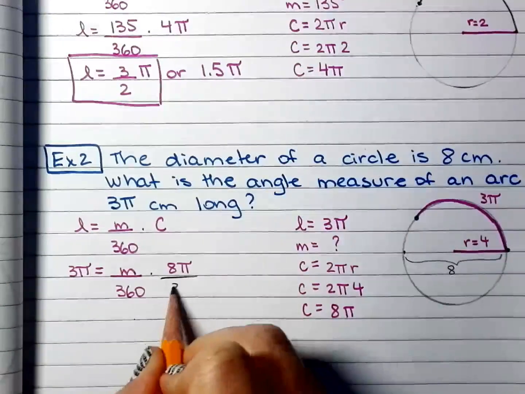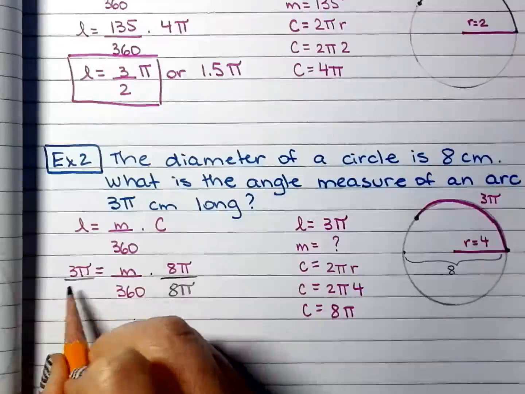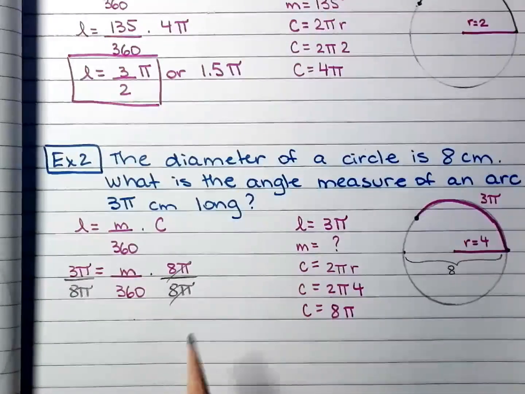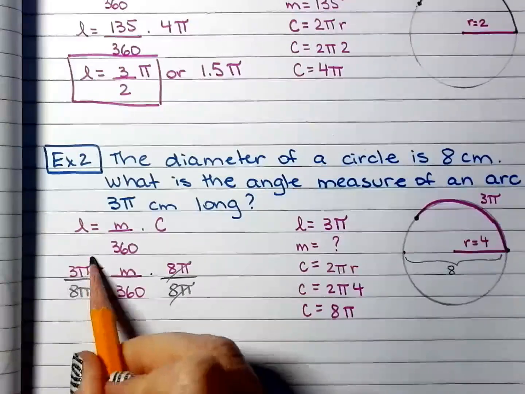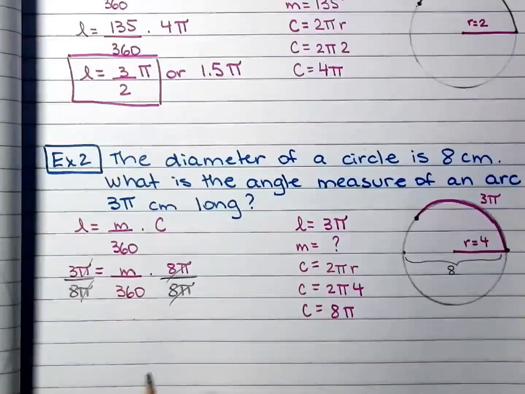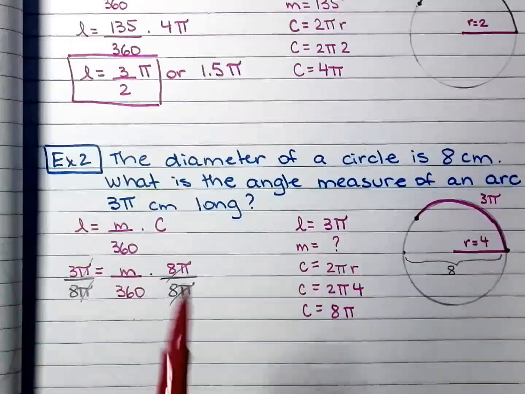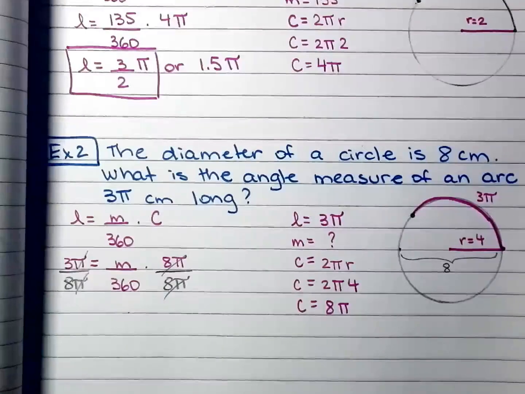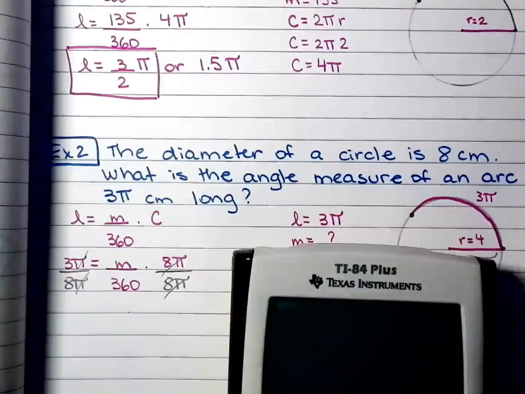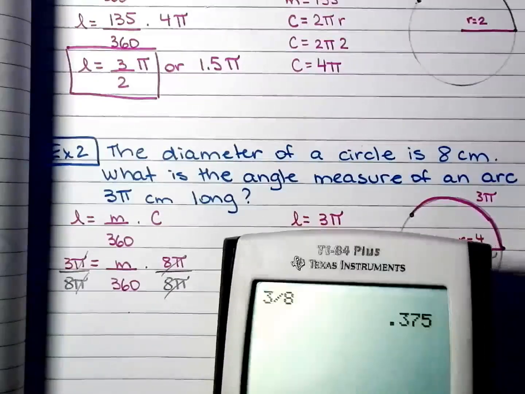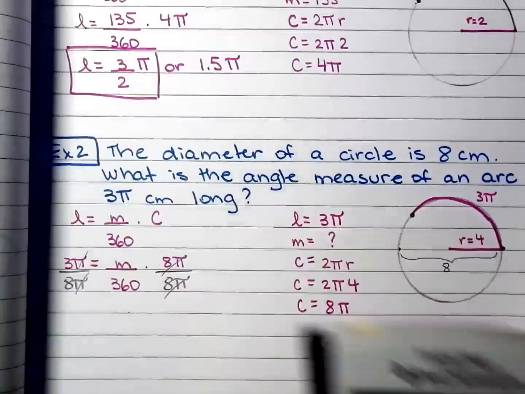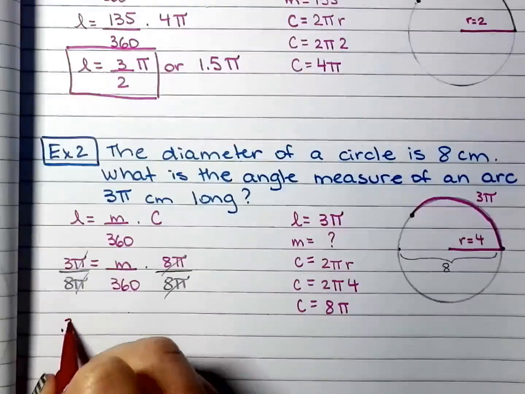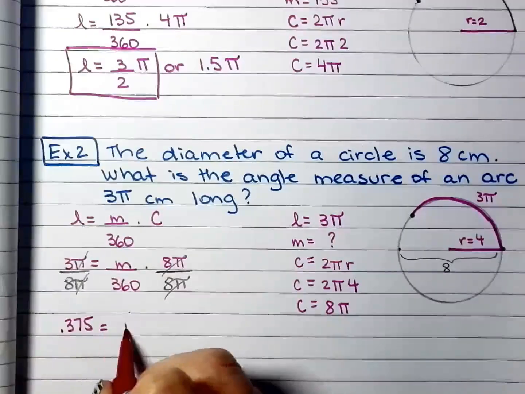So I will divide both sides by 8 pi. So when I divide right here, I get 1. And when I divide right here, pi divided by pi, it's also 1. So right here, I have 3 over 8. If you don't like the fraction, just make it a decimal. There's not a law against it. So 0.375 or 3/8.